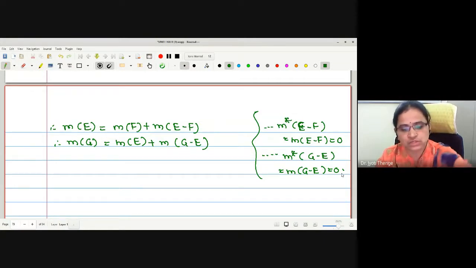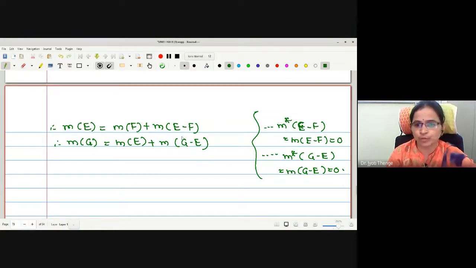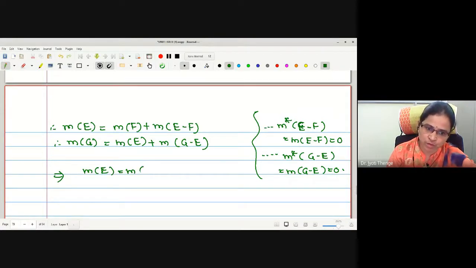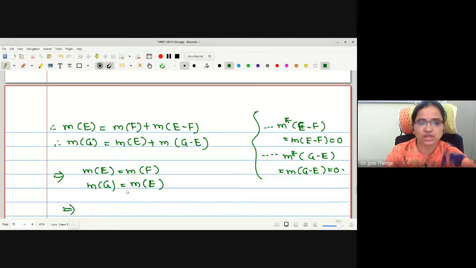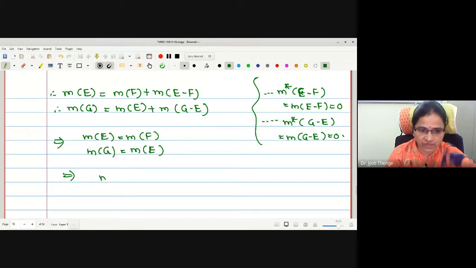Therefore, if I put both the values here, what will we get? M of E is equal to measure of F. Then measure of G is equal to measure of E. Therefore, equating both the statements, I will get measure of F equals measure of E equals measure of G.